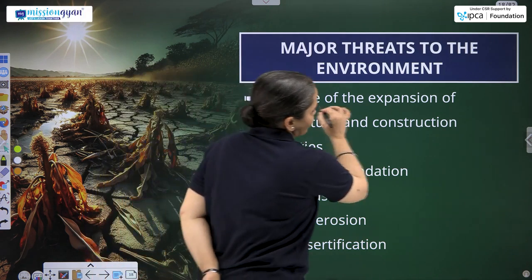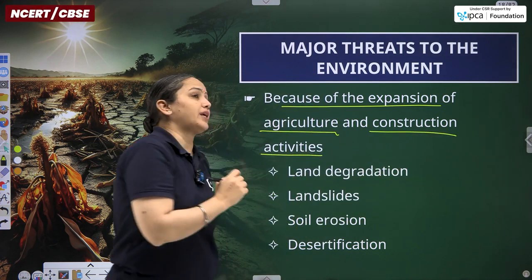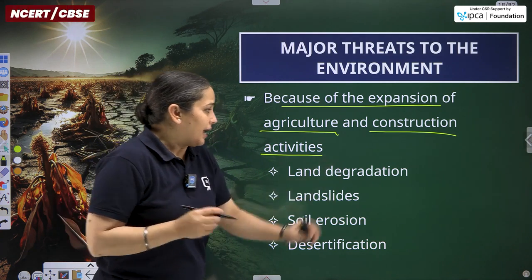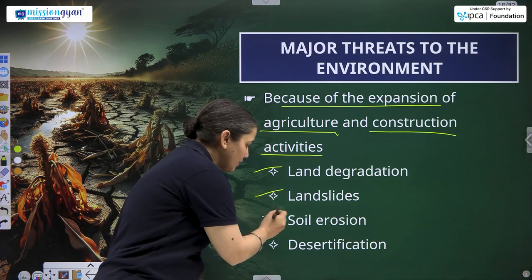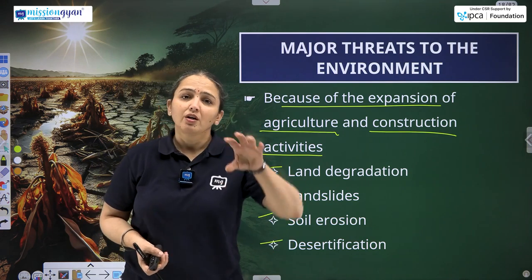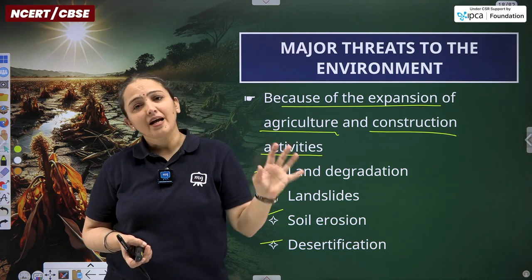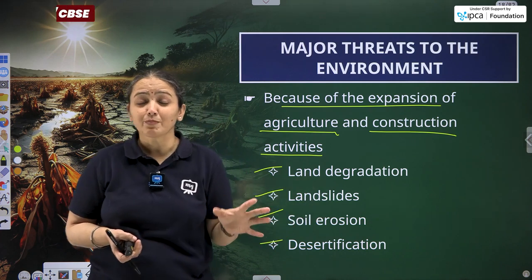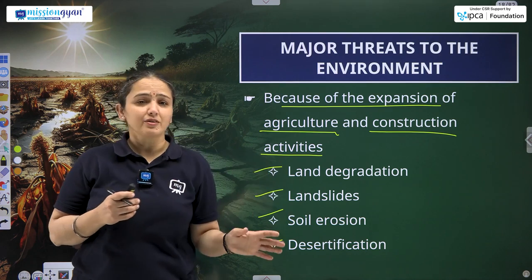So because of the expansion of agriculture and construction activities, likewise expansion of commercial areas, expansion of housing projects, land degradation is going on, landslides are occurring frequently, soil erosion is going on frequently, desertification where once was a time ki अच्छी खासी खेती होती थी, now just blowing sand is there, only blowing soil is remaining, हवा के साथ मिट्टी उड़ रही है, nothing else, because agricultural land has been sold for the commercial purpose or housing projects या किसी भी काम के लिए it's been sold out.